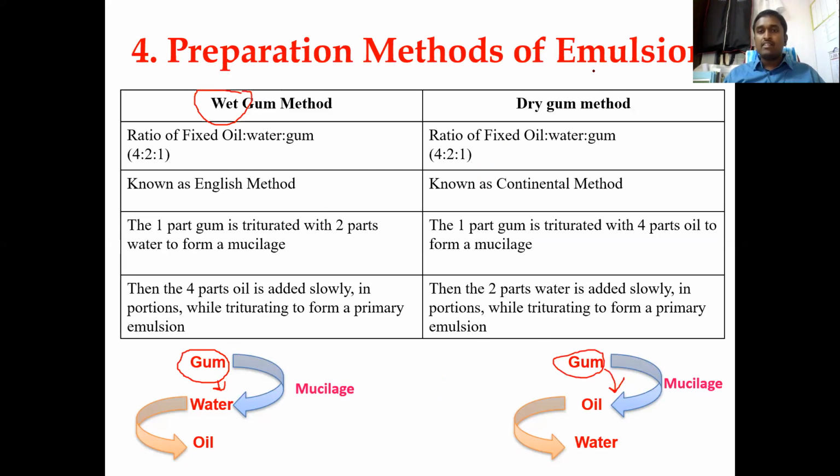That is why it is dry. Dry means you add it into the oil, and you add the other components vice versa. Apart from this, the rest of the things are the same, like the oil, water, and gum you are using. This is also called the English method, and that is also called the continental method. So all of this remains the same, but where you add the gum changes the definition of the emulsion preparation, right?